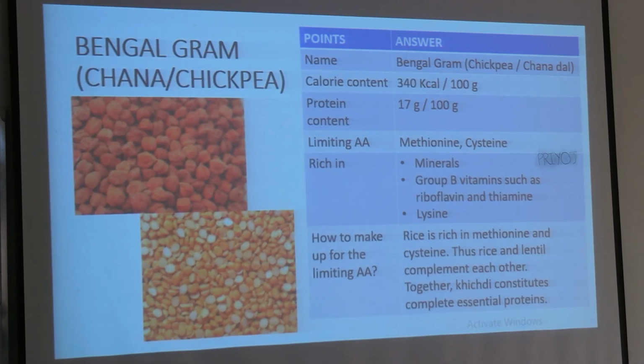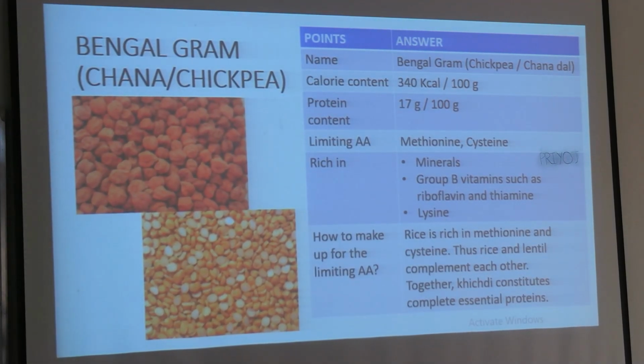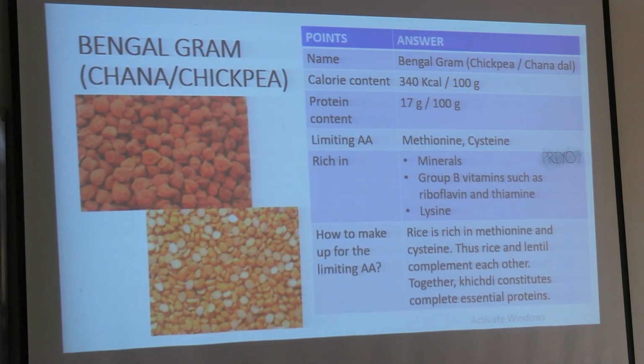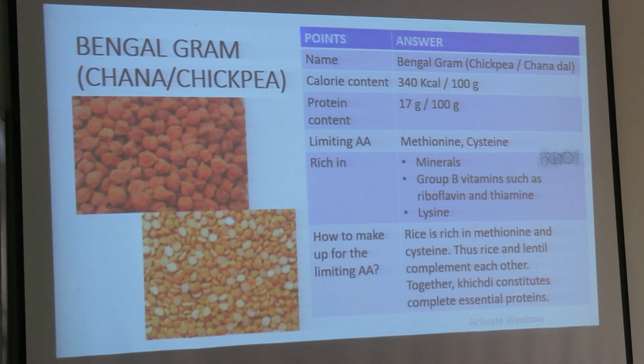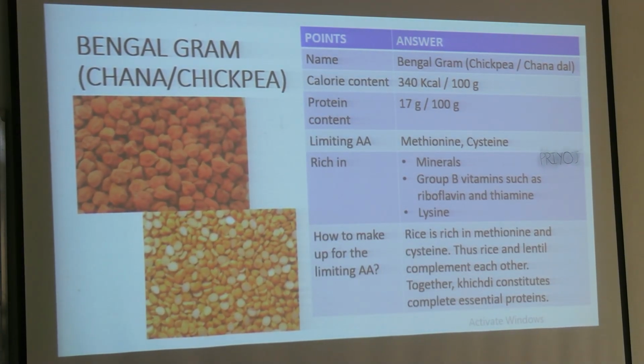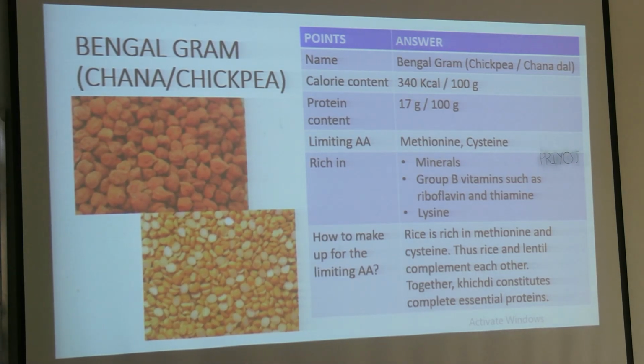Calorie content is again the same, 340. The protein content is much higher. What is the limiting amino acid in pulses? That is in Bengal gram, methionine and cysteine. But it is rich in minerals, group B vitamin and lysine.